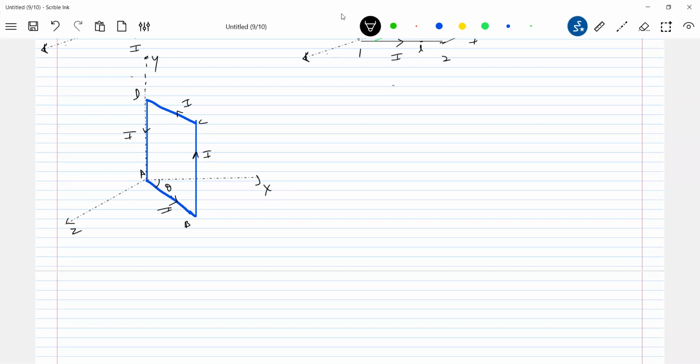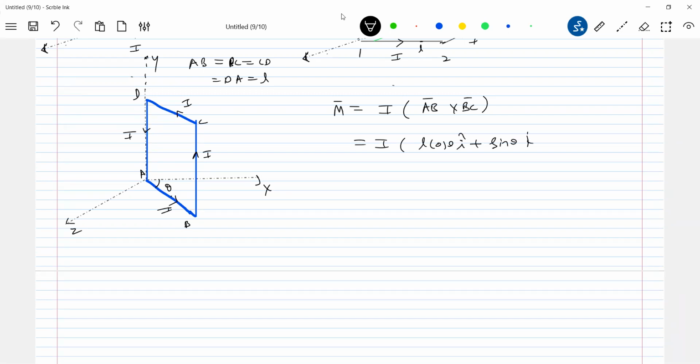So let the dimensions of this be AB equal to BC equal to CD equal to DA equal to L. So what is M bar? Current into area, no? Can you find the area vector if you can define the sides? Go back to vector cross product. So the dipole moment is I into AB bar cross BC bar. What is AB bar? AB bar will be L cos theta I cap plus L sin theta K cap.